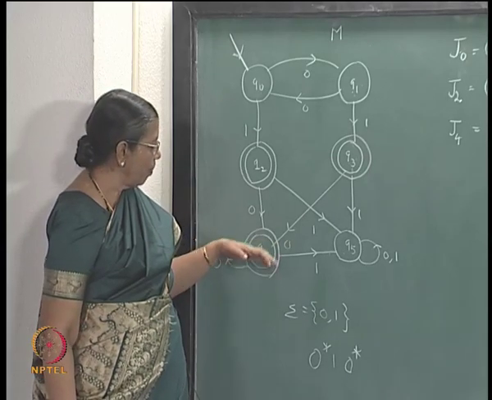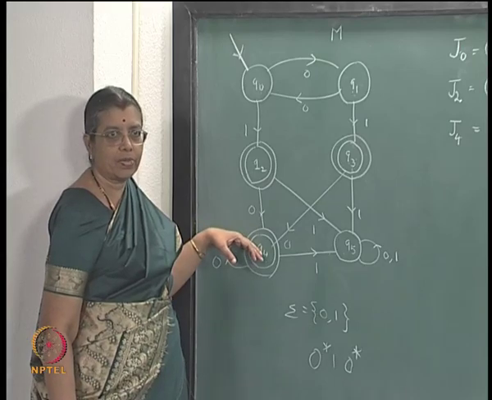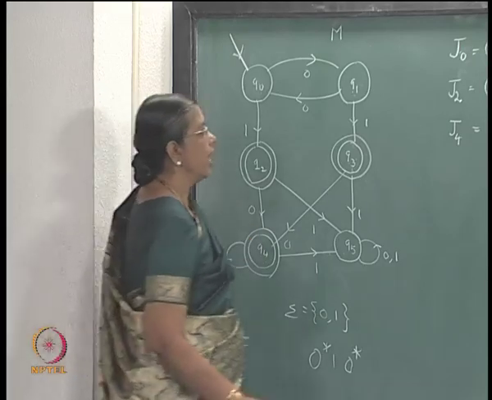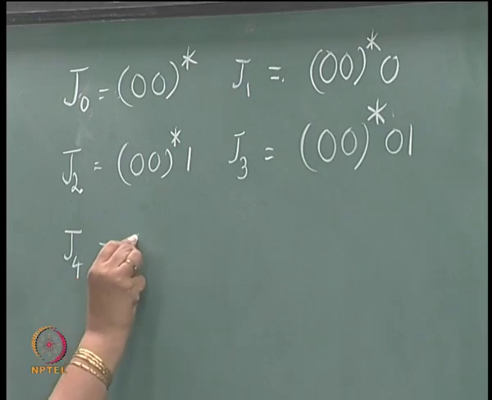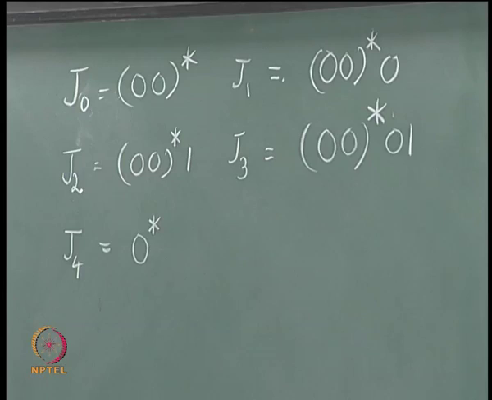It can be followed by any number of zeros. Okay. So, J4 corresponds to, you can have odd or even number of zeros, it does not matter.